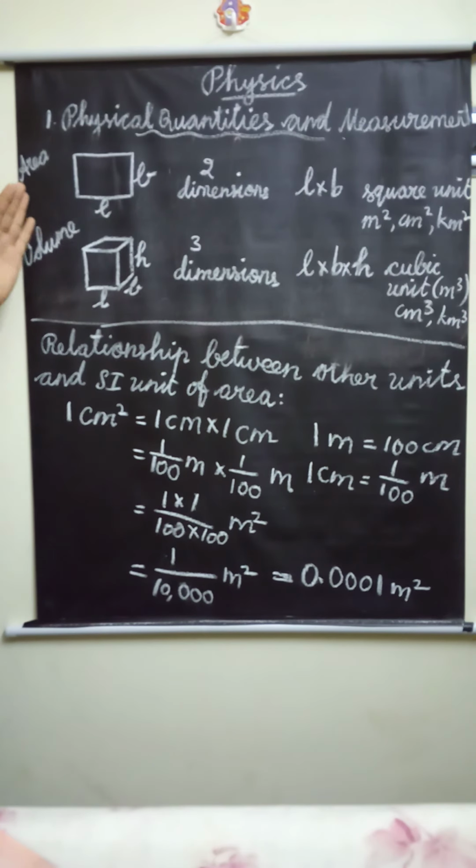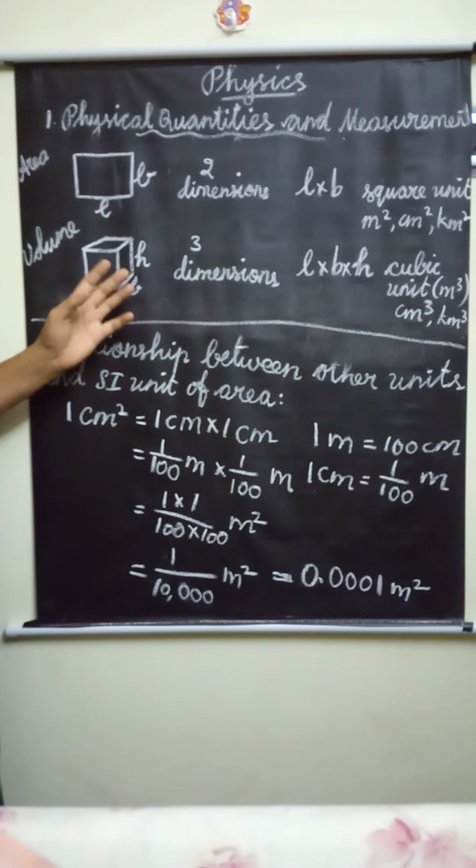What are the portions we have studied today? Measurement of area. What is the meaning of area? The amount of surface covered by a closed shape. What is the SI unit of area? It is the square meter, that means M into M. What is the symbol of square meter? Meter square. Okay children, today's portion is completed.